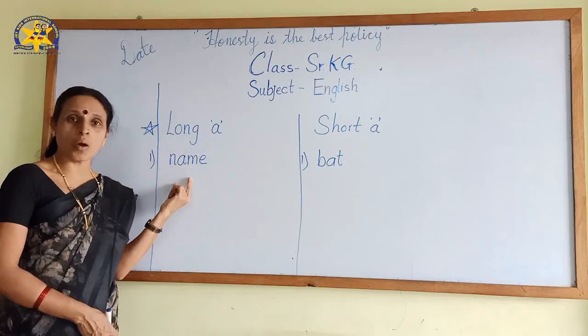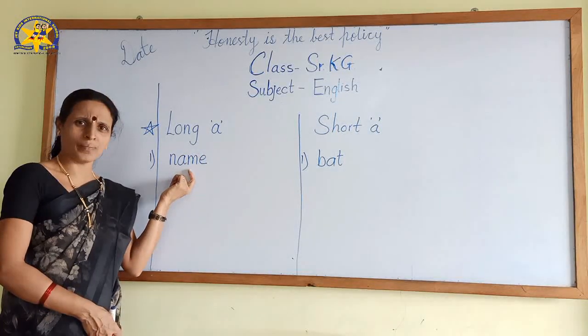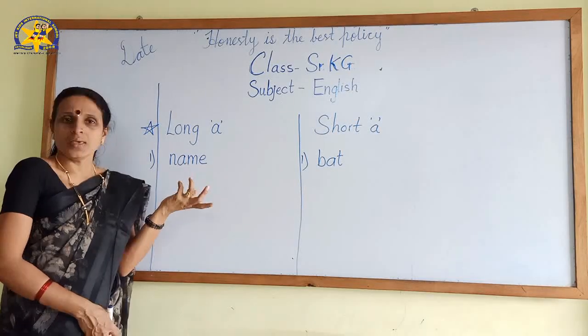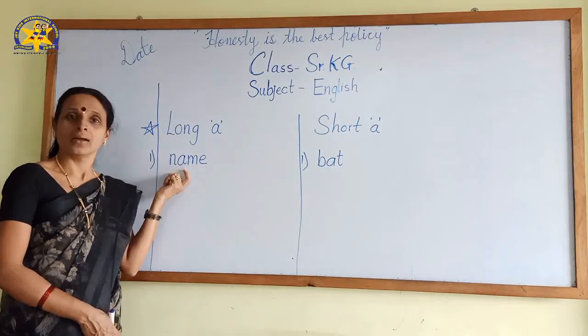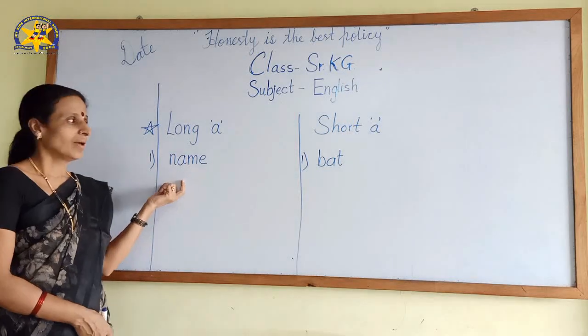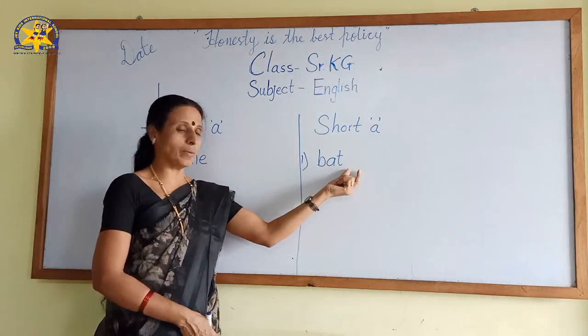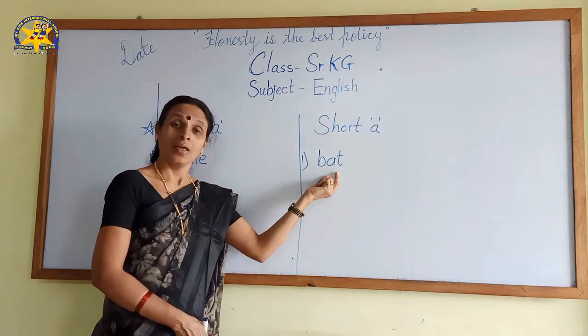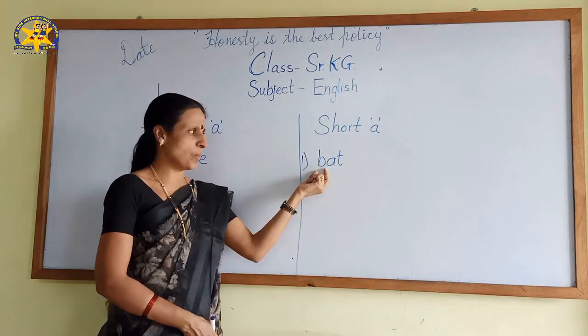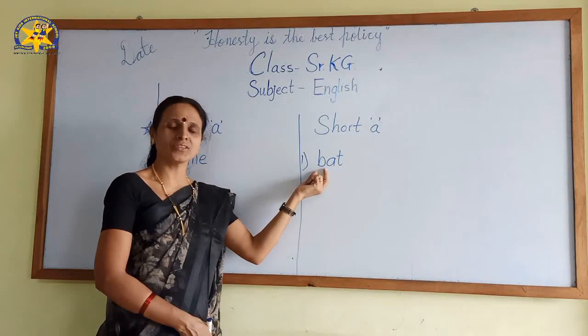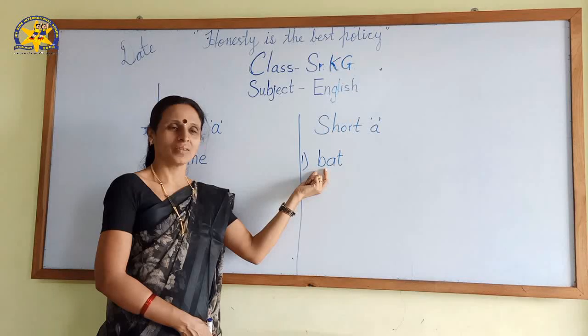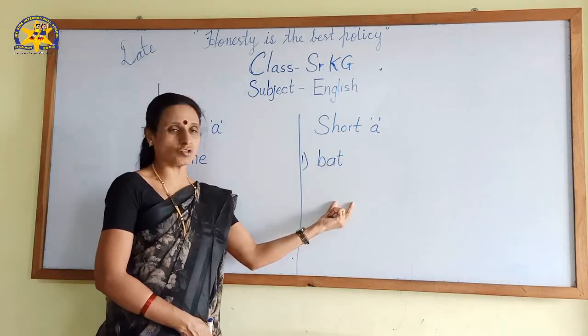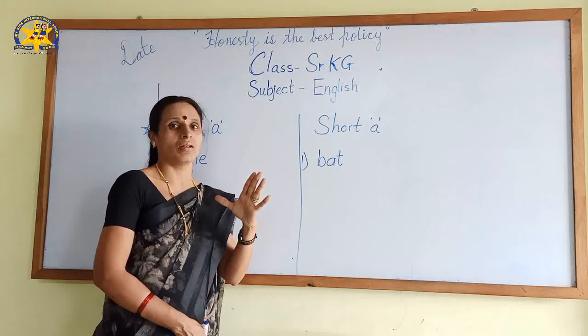N-A-M-E, regular sound A. And here, B-A-T, bat. What is the regular sound? A. There are different extra sounds, but just recall.